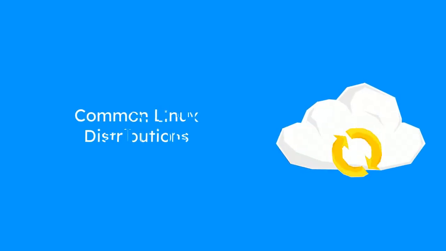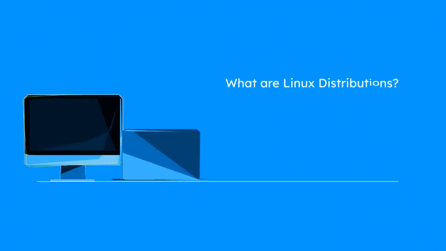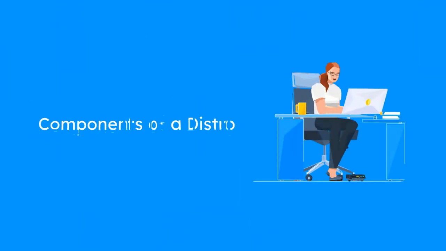What are the common Linux distributions and how do you choose one for a specific use case? Linux distributions, or distros, are variations of the Linux OS, each tailored for specific purposes or audiences. A distro typically includes the Linux kernel, system utilities, applications, and a package manager.